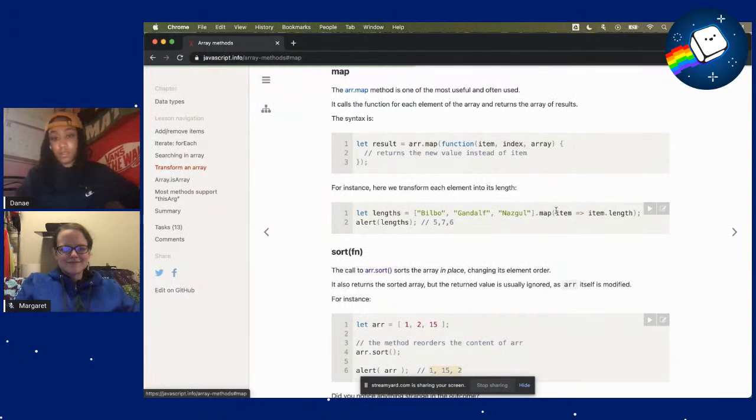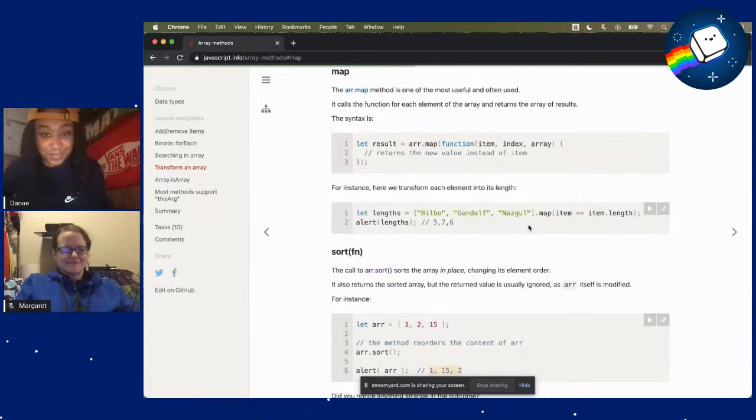Okay. So we take the item and then we transform it to the item length. So then when we return that, we'll get the length of each string in this array. That's cool. I like that. That's cute. Okay. Let's see. So then it uses the little fancy arrow thing.